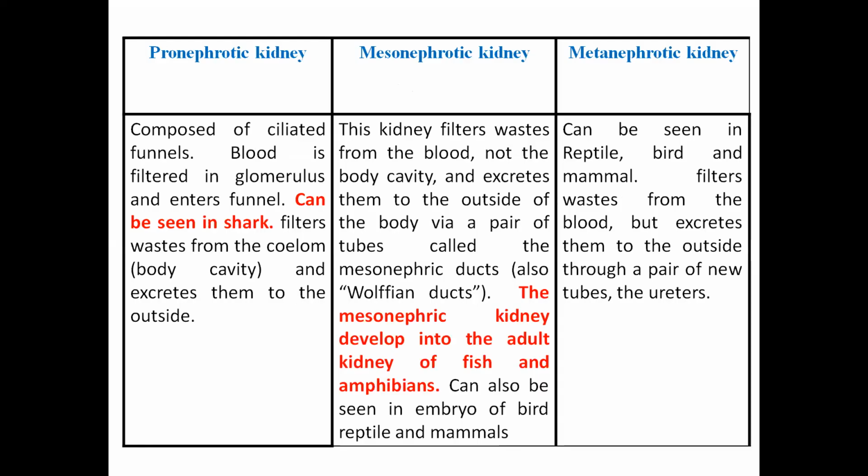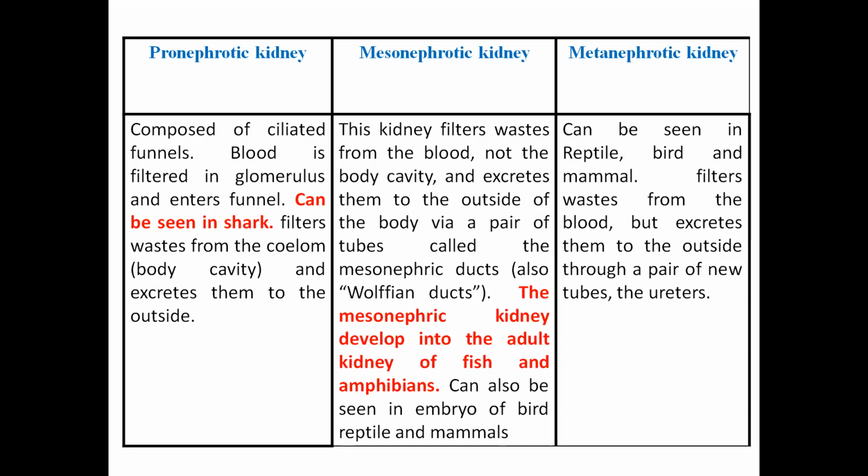Now, as I have told, the major function of the excretory system is to excrete out the nitrogenous waste. The major organ of excretion in the vertebrate is basically the kidney. The kidney is basically a filtration system which filters the body fluid or the blood.